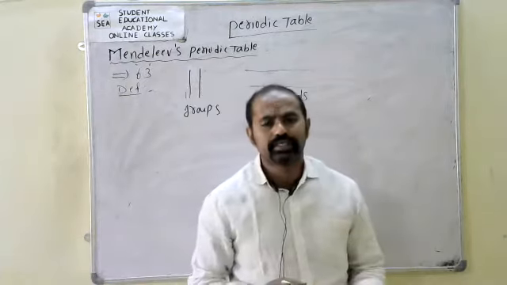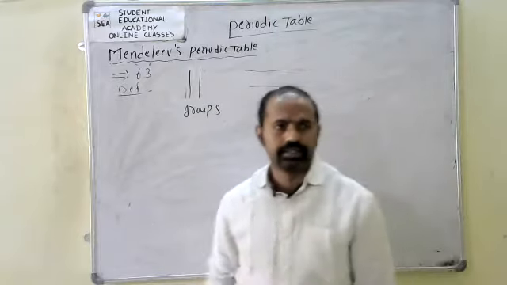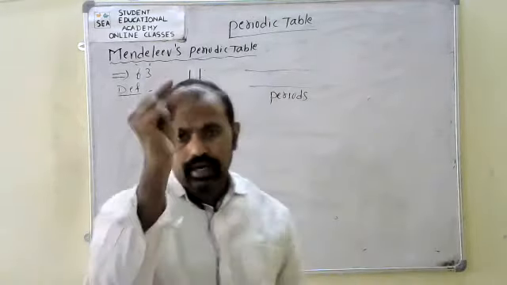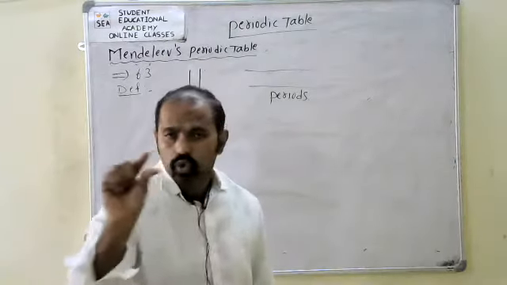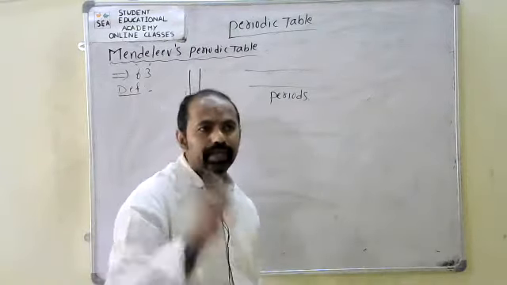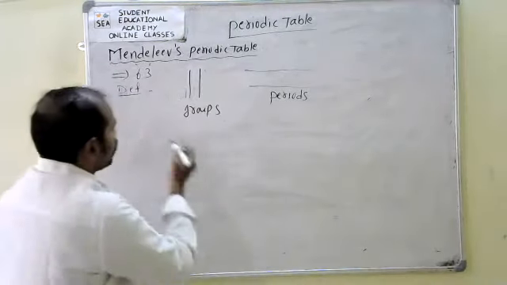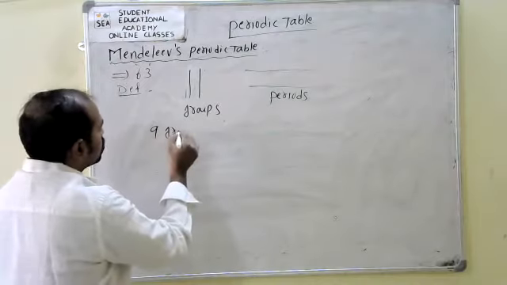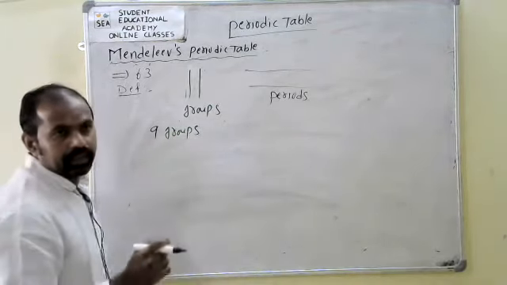So he divided the table into groups and periods. In Mendeleev's periodic table, the total number of groups is 9.